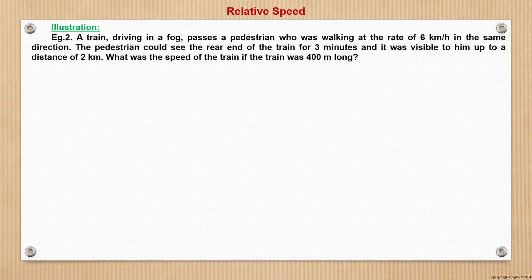It says that a train driving in a fog passes a pedestrian who was walking at the rate of 6 km per hour in the same direction. The pedestrian could see the rear end of the train for 3 minutes, and it was visible to him up to a distance of 2 km. What was the speed of the train if the train was 400 meters long? So now see, for trains, I will just cover a bit of the basics here.